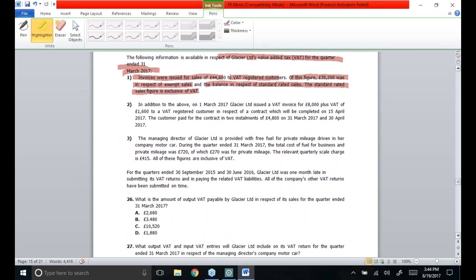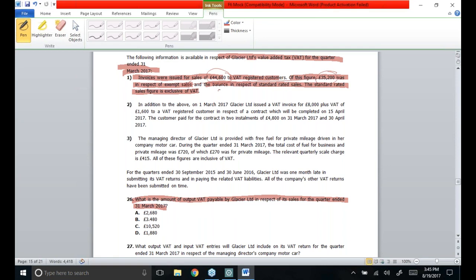I'm going to come to MCQ number 26 simultaneously. What is the amount of output VAT payable in respect of sales for the quarter ended 31st March 2017? As we could see, total invoices were of 44,600, out of which 35,200 was in respect of exempt sales on which no VAT has to be applied.